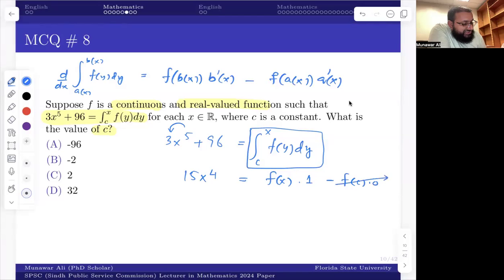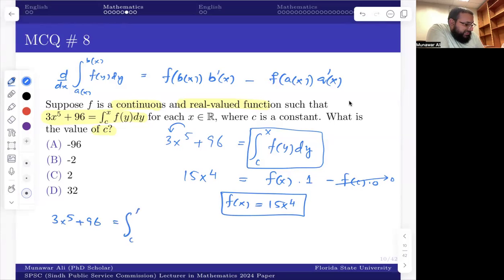So this term vanishes. So f of x multiplied by 1 is f of x. So I get that f of x is equal to 15x to the 4. So this is my f of x. Pretty simple. Now I can do this: 3x to the 5 plus 96 equals the integration from c to x. f of x is 15x to the 4, so f of y is 15y to the 4 dy.